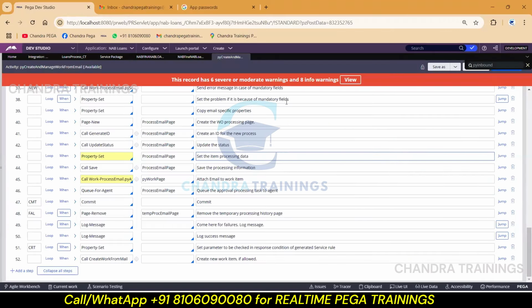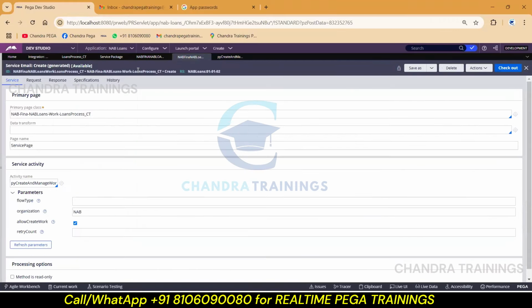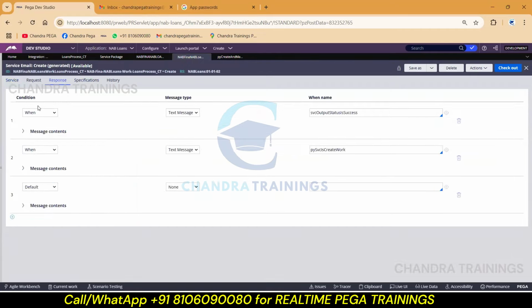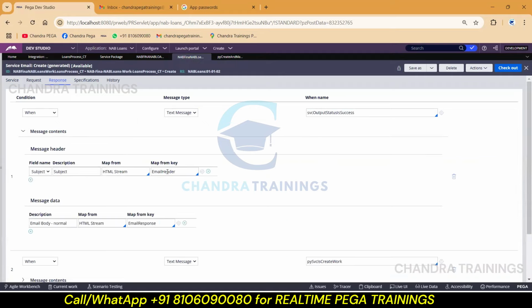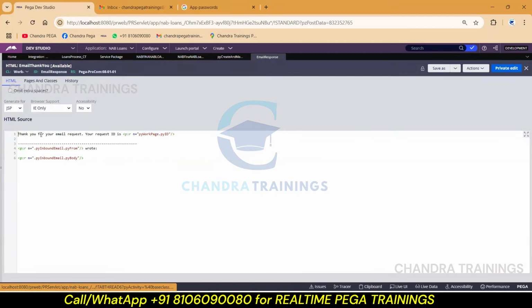Now in the same service email, if we go to the response tab, here you can see the when conditions. If everything is going successfully, you can see this as the header and this as the email response. These are two HTML stream rules. If you open these rules, there will be a default email: thank you for your email, your request ID will be purepage.id. If you want to change something, you can modify it here.